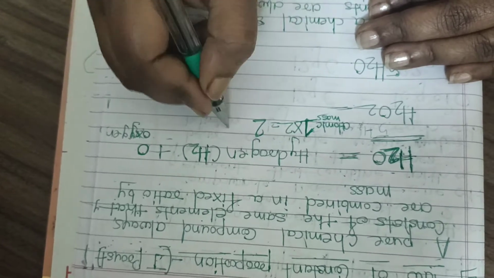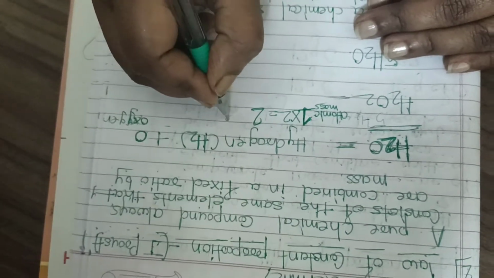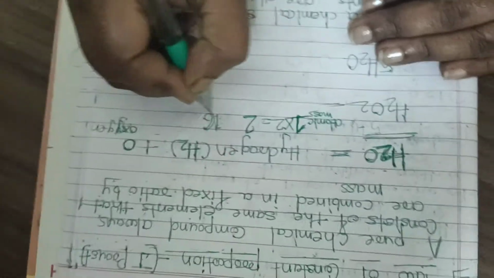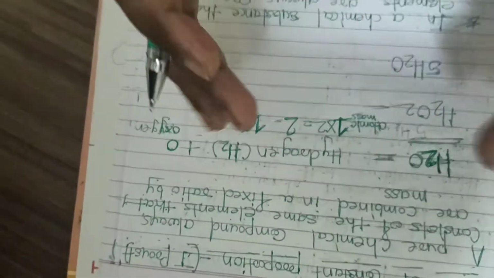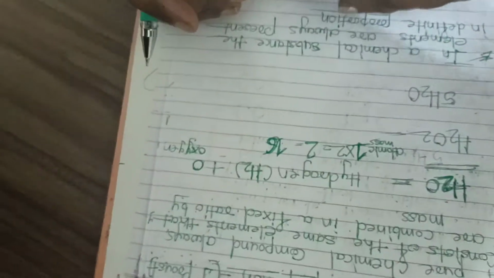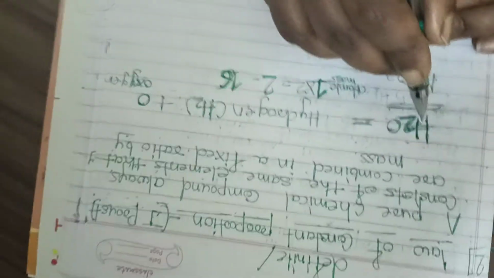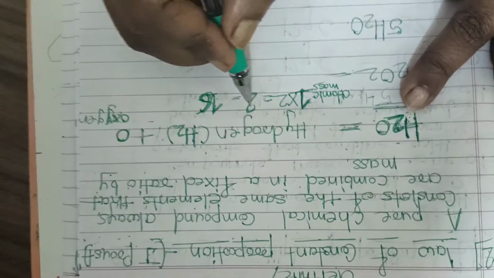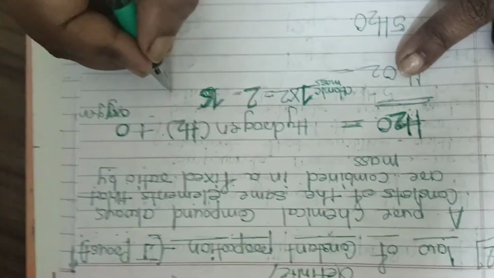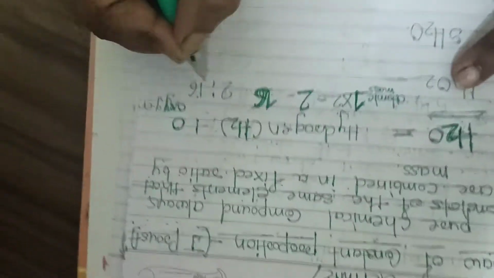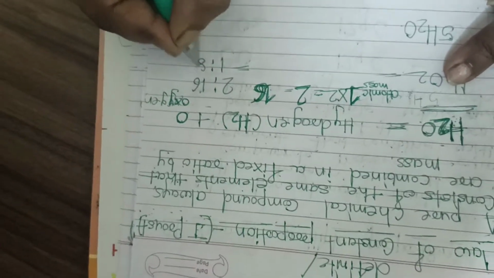2. And oxygen has atomic mass number 16. In your textbook it is given. Atomic mass numbers of particular elements are given in your book. You can go and see there. You will come to know the atomic number of hydrogen is 1, but here the number is 2, so 1 into 2 is 2. And the atomic mass number of oxygen is 16. So 2 is to 16. If we divide them, then we will get 1 is to 8.